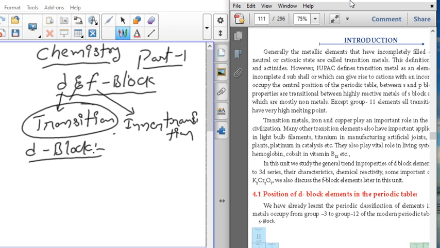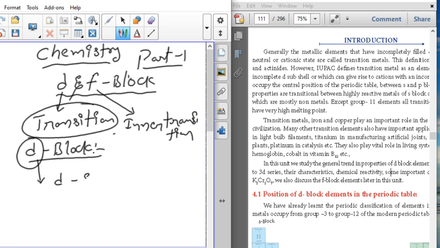As per IUPAC rules, d block elements are transition elements because of the presence of d electrons in the valence shell. So these elements have an electronic configuration with d electrons. Because of these d electrons only, these elements can show a lot of varieties of properties. And the position of the d block elements in the periodic table is in between the s and p block elements.